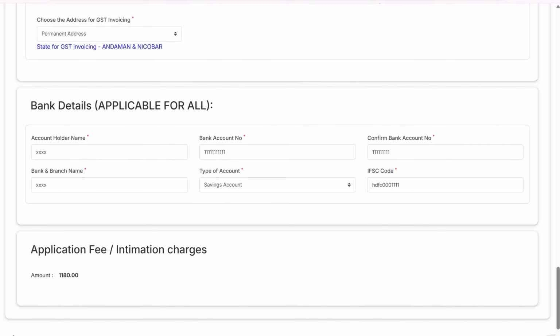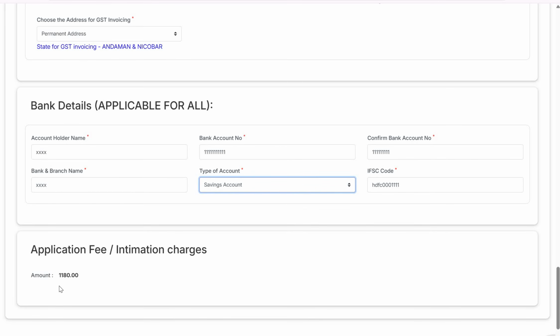The next section here is to give your bank details. Here, everybody has to fill. You fill out your name, the account holder's name, the bank account number, confirm the bank account number, give the name of the bank and the branch, choose the type of account, whether it's savings or current account, and give the IFSC code of the account.